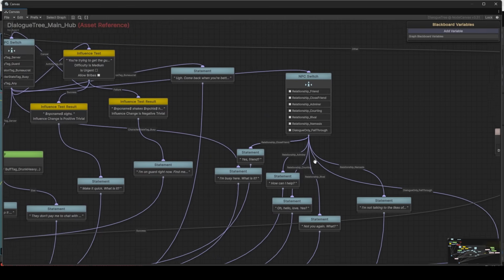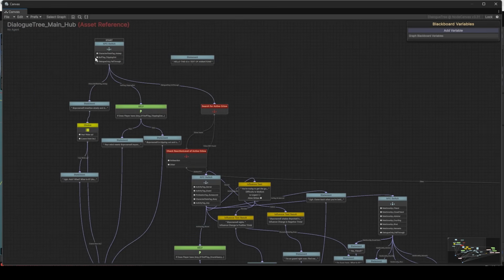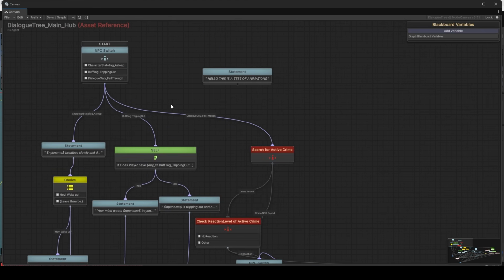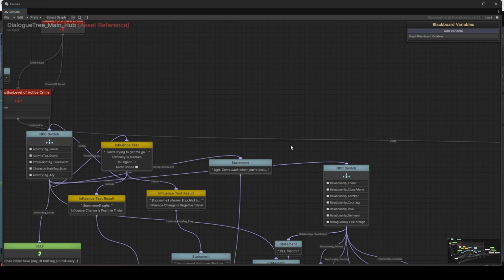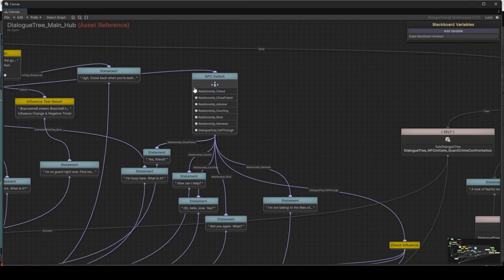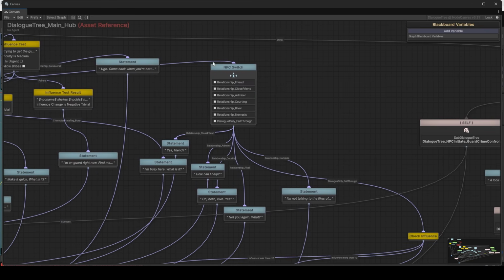So if we take a minute and look at how characters fall in love, you can see here that I'm trying to kiss a character and it's not going very well. So here in the main hub, you can see at the very beginning, this is where when you first start talking to a character, it goes through all these checks. Are they tripping? Are they asleep? Etc. But more importantly, what we're looking at today is what is your relationship?